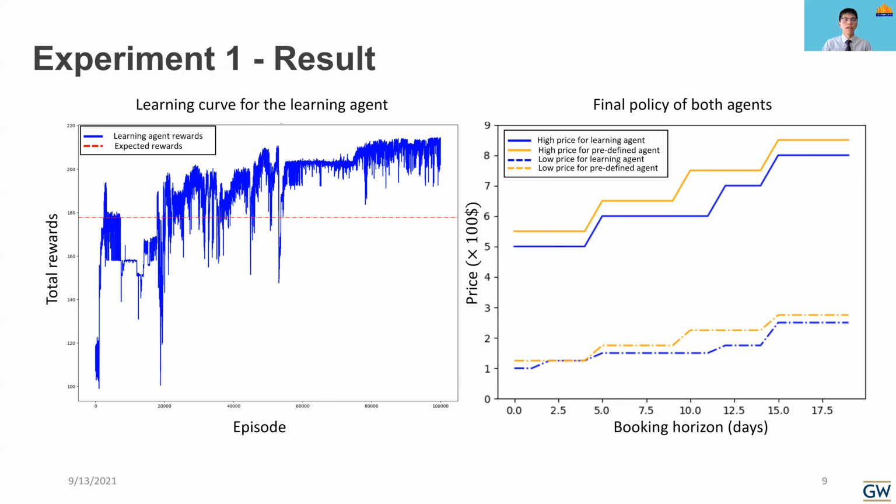Here is the result of experiment 1. The left figure shows the learning curve. The reward rises with episodes and then converges to a very good policy. The right figure shows the final pricing policy they obtained. The orange line is our predefined agent, which uses a fixed pricing policy, and the blue line is our learning agent, which takes a policy where the price is just slightly lower than the fixed one. This strategy enables the learning agent not only to sell all of its tickets, but also to gain very good revenue.